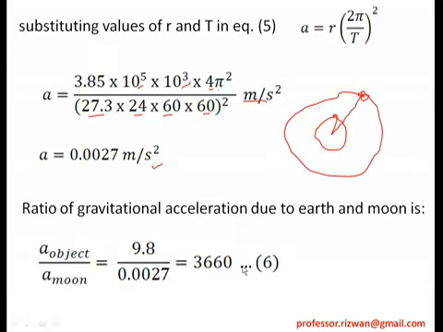Just remember this, 3660, right? What is this? It is the ratio of acceleration on the object to the moon. Don't forget, it is the ratio of acceleration of object to the moon, and the answer is 3660, because we need this for further calculations.